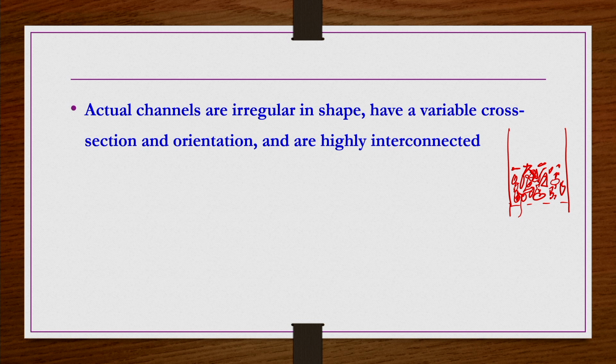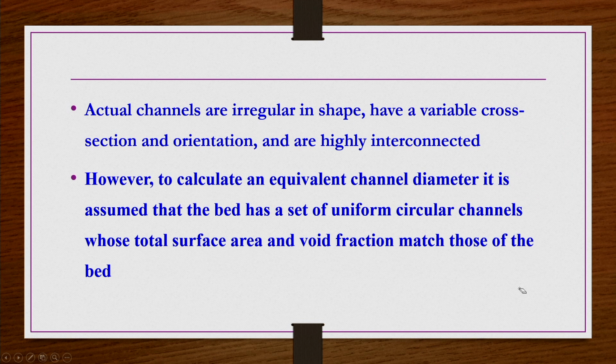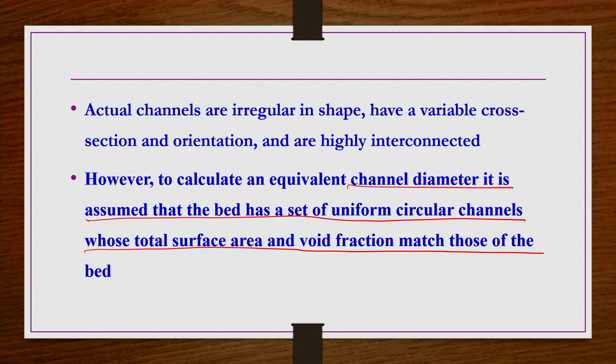Cross section, in the sense of the cross section of the flow channel which is available for the fluid to flow, and these channels are also highly interconnected in general. Okay. So, however, we have to calculate the pressure drop. So, how to calculate pressure drop? Calculate an equivalent channel diameter. It is assumed that the bed has a set of uniform circular channels whose total surface area and void fraction match those of the bed.